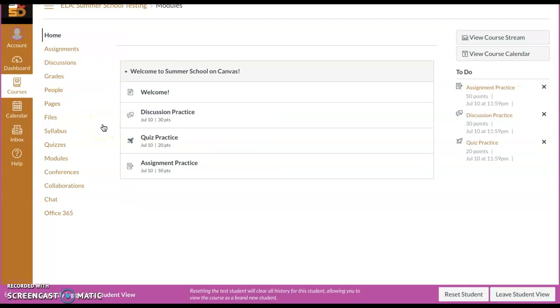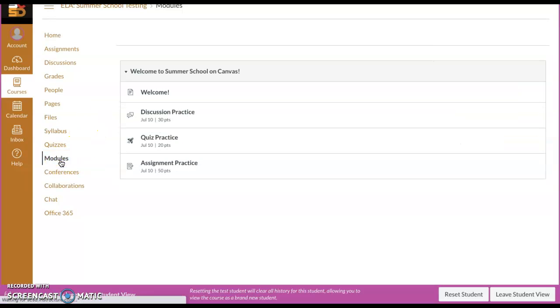So you've gotten to Canvas, which is great. I just wanted to go over a couple things with you. Once you click on the course, it's going to bring you home. I always want you to click modules because that's going to put everything in order for you. So even though there's only one module, by the end of summer there will be multiple, and it will help you to always go to the modules.